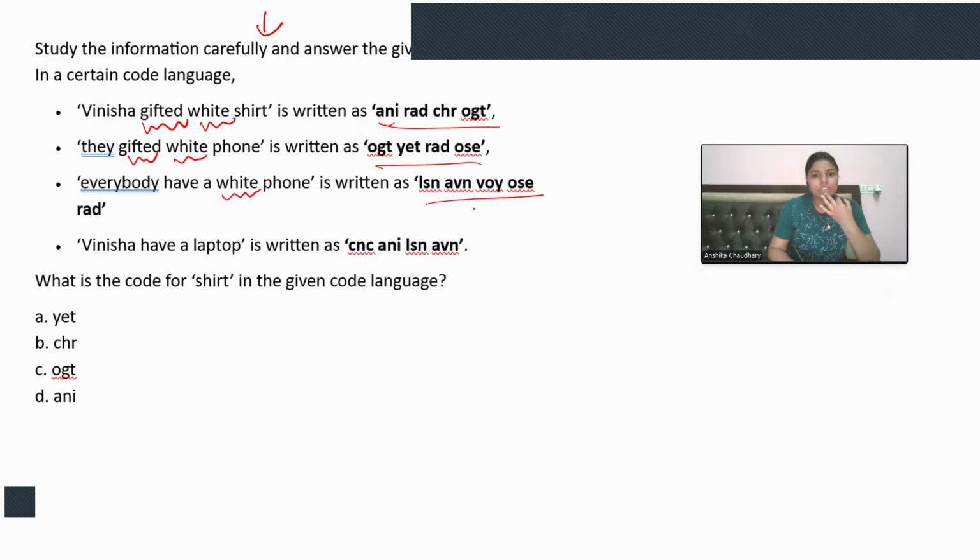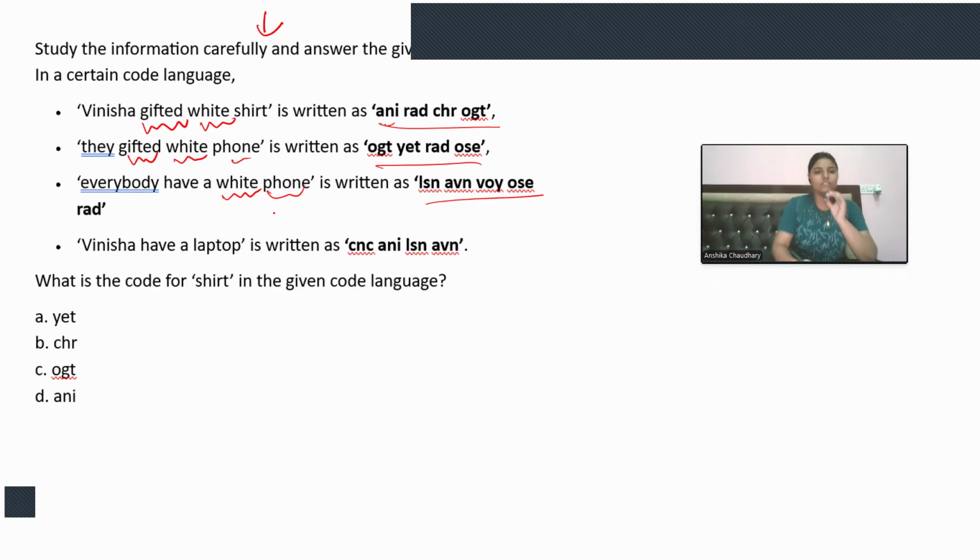Let me check it again. Any is not there, red is not there, CHR is not there, OGT is not there. White phone is also there.